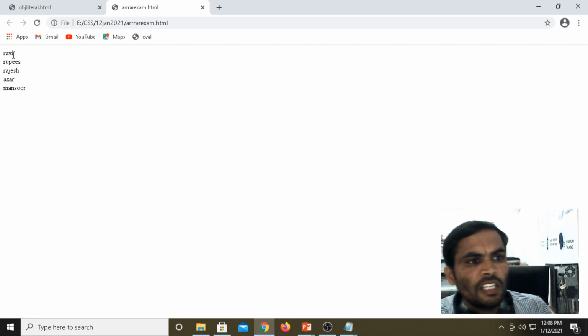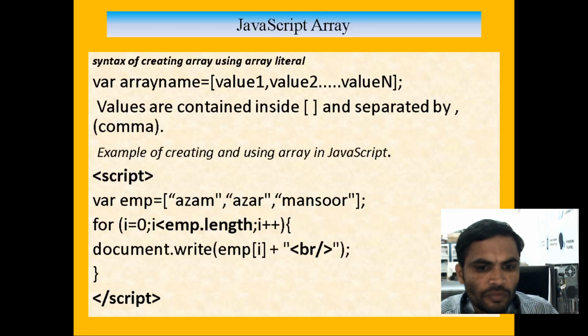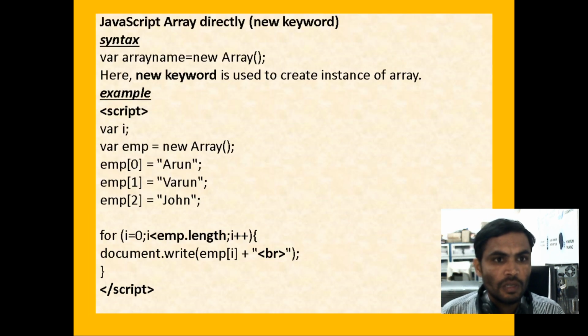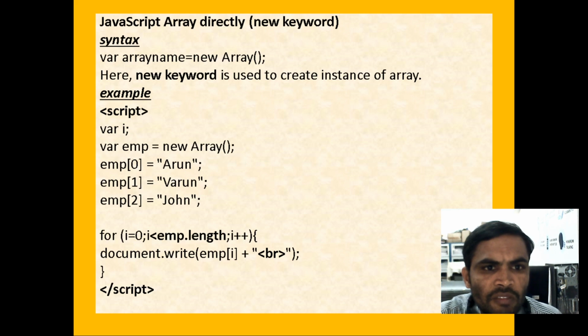What we are getting? We are getting the names Ravi, Rupesh and Rajesh. Under the array we are storing similar elements. Now with the help of the new keyword also we can create the array. See here, we took the variable, the variable name we took as i, the two variables. Now we are creating the object as student. We can also store with the help of the index.